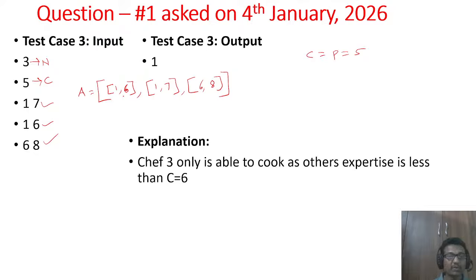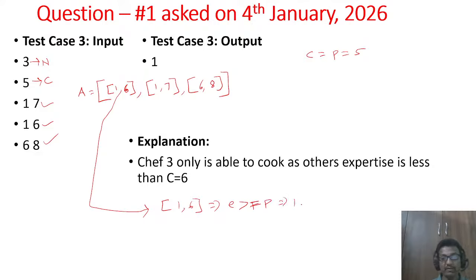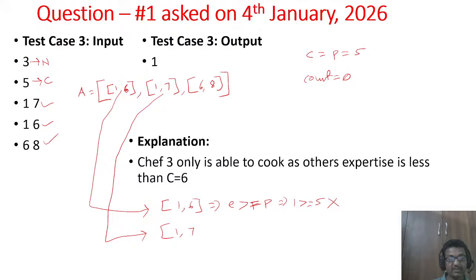Now we'll take the first chef's turn here, chef 1 with attributes 1 and 6. Then check the condition, E greater than or equal to P. What is E here? 1. Is 1 greater than or equal to the initial complexity 5? No, this is wrong. That means he cannot cook. Initially we take the count of chefs as 0. Then we'll take the second chef's turn, 1 and 7.